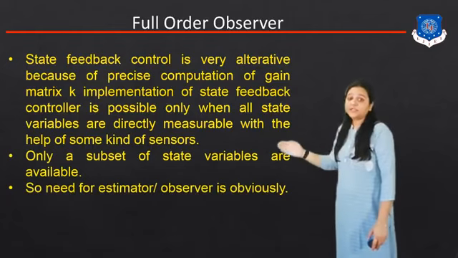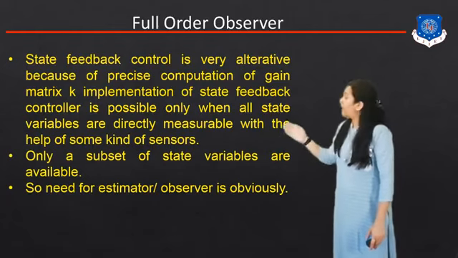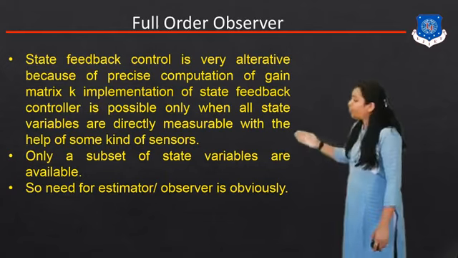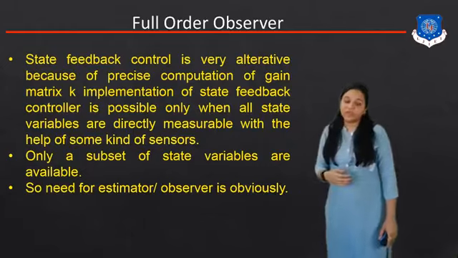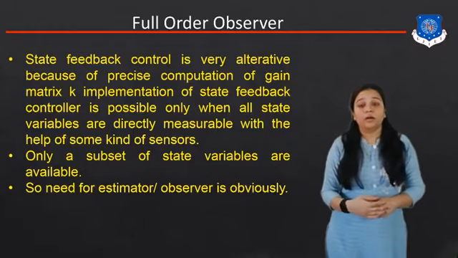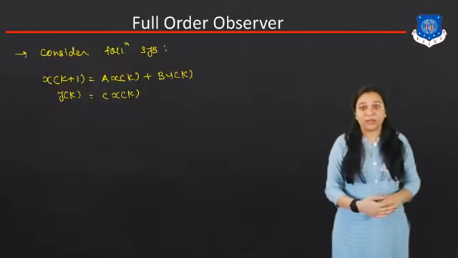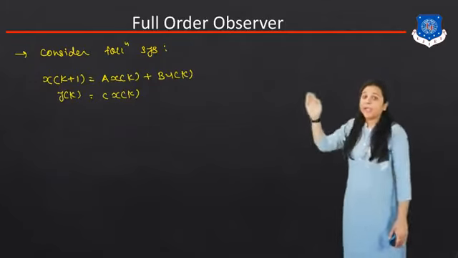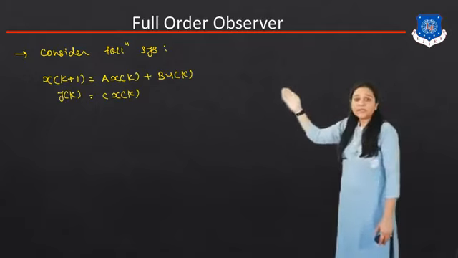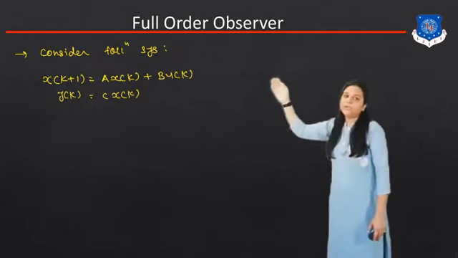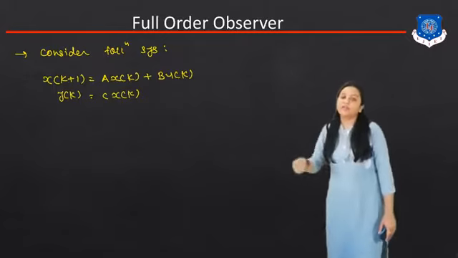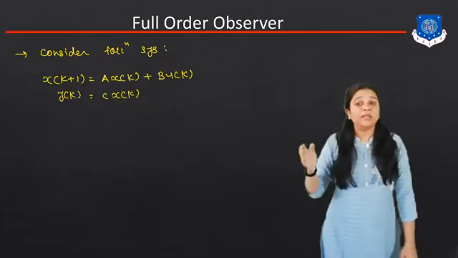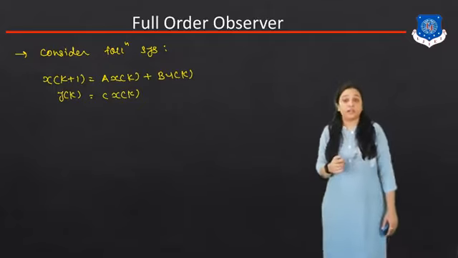Now only a subset of the state variables is available in the observation, so the need for estimation is obvious. For that we need some estimator. So we consider the following system: x of k plus 1 is equal to A x of k plus B u of k, and y of k is equal to C x of k. As you know, this is the state equation of a discrete time linear time invariant system.